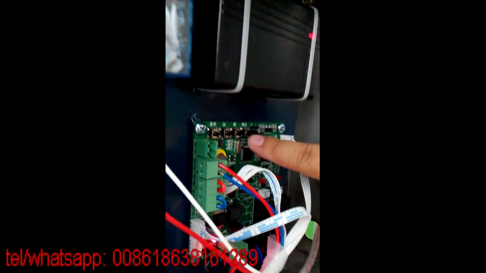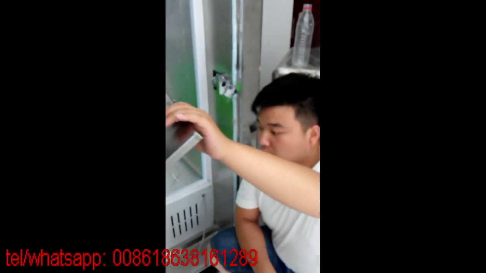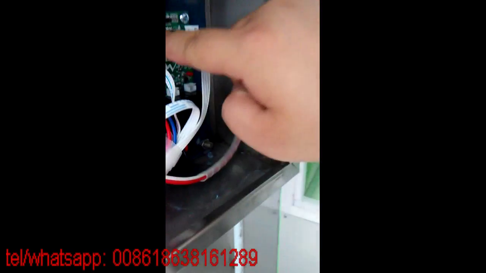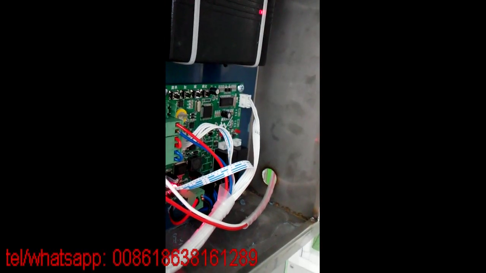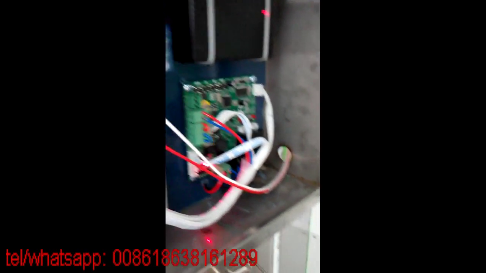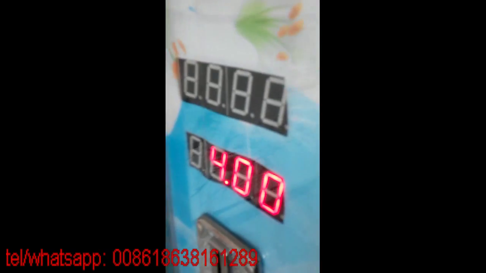And then press the fourth button, which means OK. And the screen below shows 4. 4 means 30 shillings. 30 shillings means 6 pulses. So now we need to adjust this to 6.